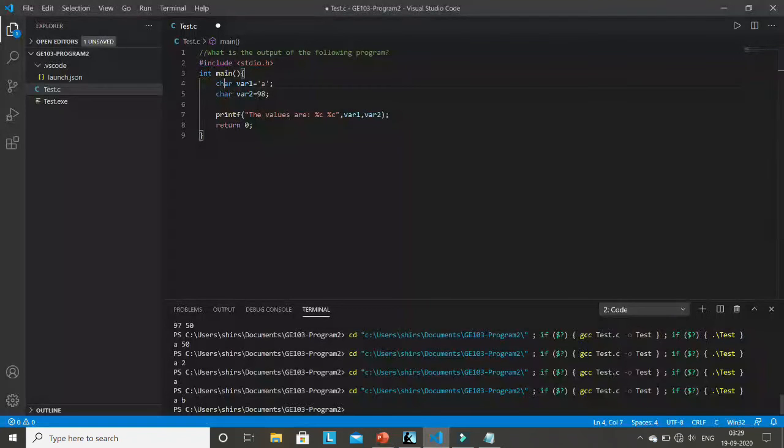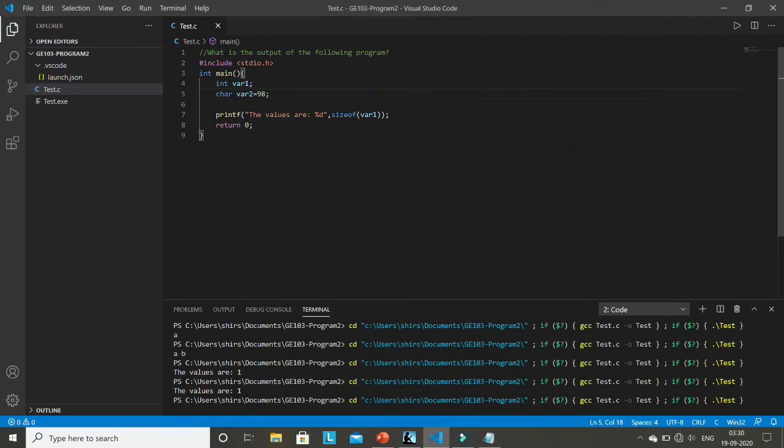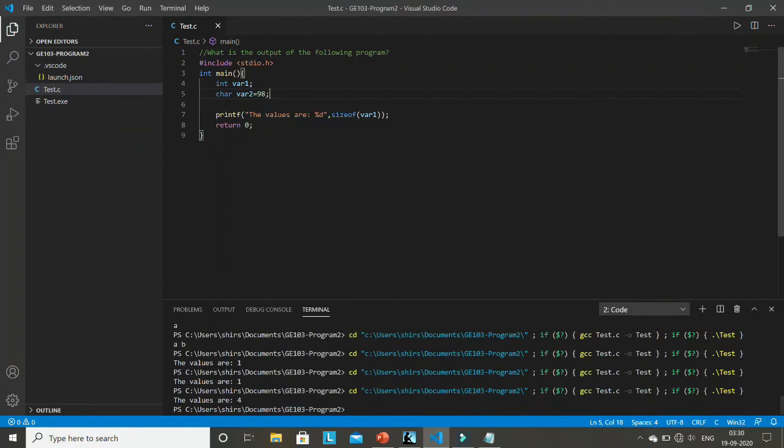For example, here if I want to check the size of each variable, instead of this, if I write %d, and here I write sizeof variable 1, then it will print the size of this variable. Let me run this code. See, it is printing size is 1 byte because it is a character. Now if I write integer, variable 1 is an integer variable, so what should be the size it is printing? See, it is printing 4, so the variable size is 4.